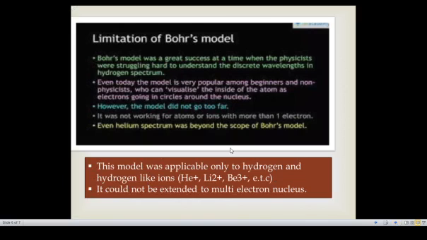The limitation is that it was applicable only to hydrogen and hydrogen-like ions. This is a very popular model, and it is easy to understand electrons going in circles around the nucleus, but it is only possible with hydrogen-like ions, where the outermost shell has a single valency. So it could not be extended to multi-electron atoms. This is the major drawback of Bohr's atomic model.